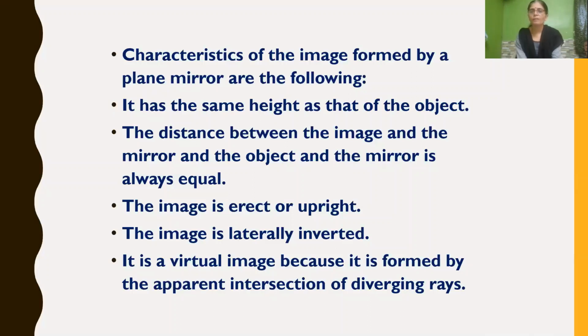The image formed in a plane mirror is erect, or we can say it is an upright image. Then the image formed in a plane mirror is laterally inverted. Then the image formed in a plane mirror is always a virtual image, and a virtual image is formed by the apparent intersection of diverging rays.